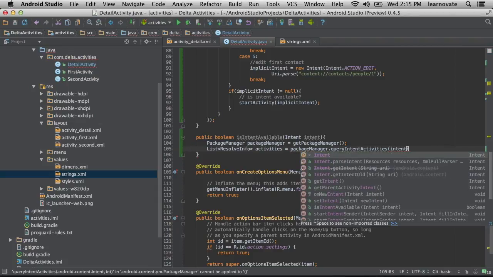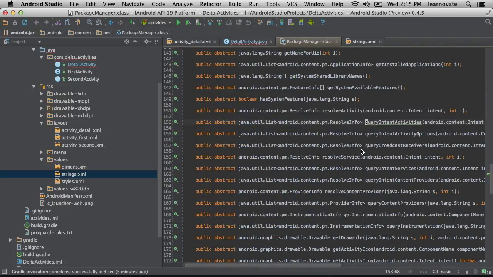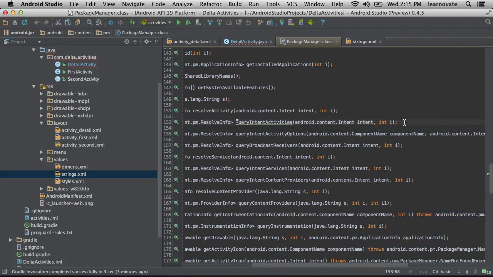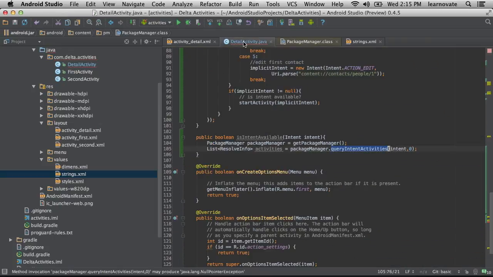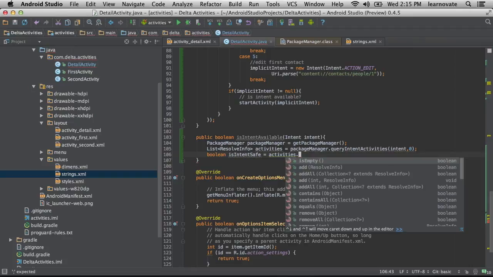Where does ResolveInfo come from? Well, ResolveInfo is a data type that this package manager query intent activities call is going to give us. Think of validating what parameters it actually needs. The ResolveInfos are these objects that will give us some data about activities. They're not activities themselves. They're just kind of like a small data class that tells you about them. But it's not something you created. No, it's a part of the SDK.